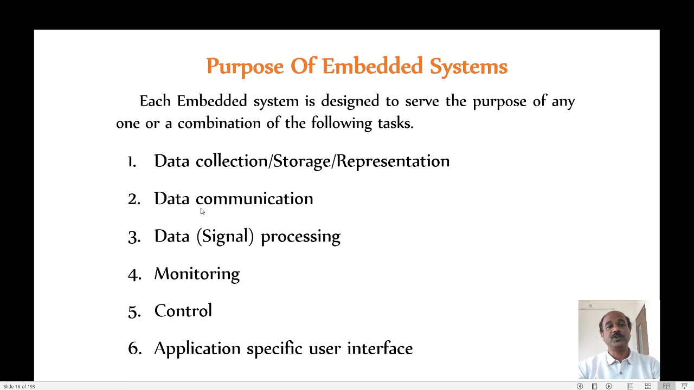Sometimes embedded systems may be used for data communication, sometimes for signal processing. Then for data monitoring, we can use embedded systems. For controlling some appliances, we are using embedded systems. Then the last one is application specific user interface. Because of one or more of these reasons shown here, we are going to use the embedded system. Let us go through them one by one.